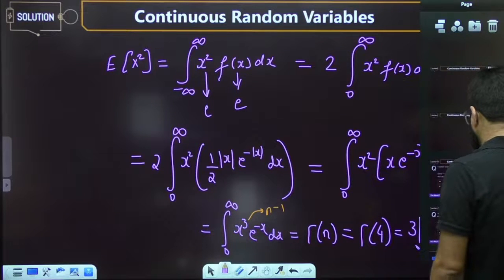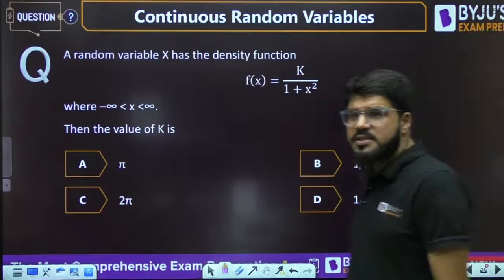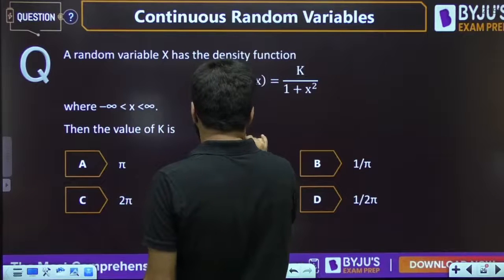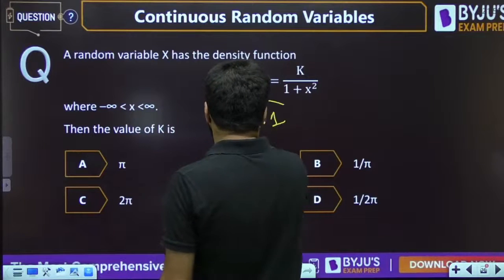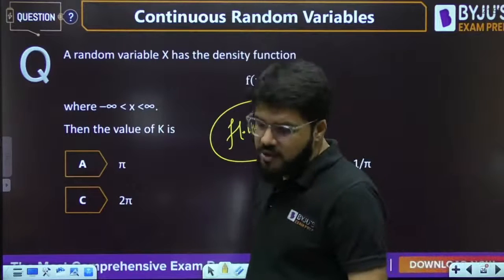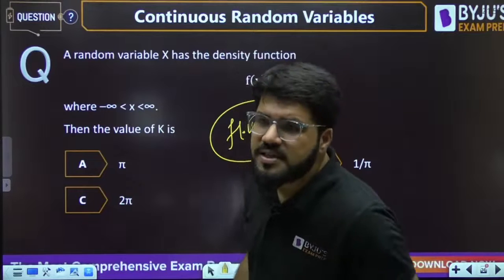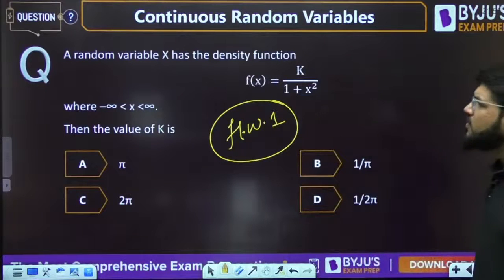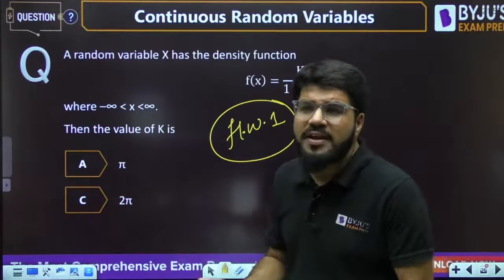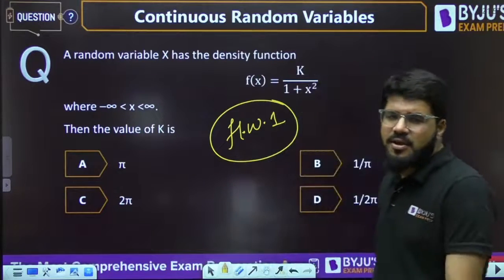As always, guys, two homeworks for you for this class. Two homeworks like in the previous classes also I am giving. Please do solve them. I am going to tell you the answer tomorrow, and please do mention your answer in the comment box as well. F of minus x equal to f x is even symmetric. Homework number 1: again a random variable is given, find the value of k. And how do you find the value of k? Integral f x dx equal to 1.